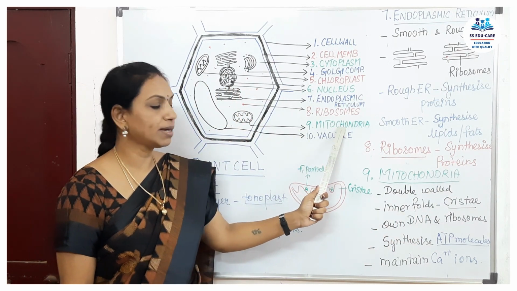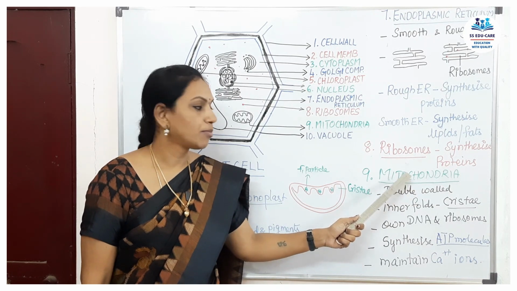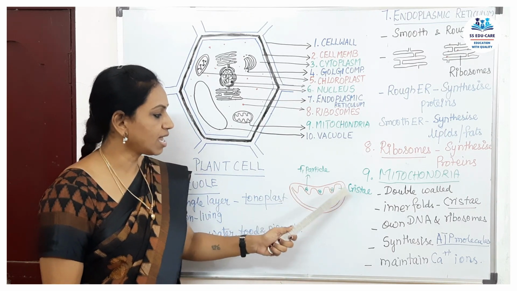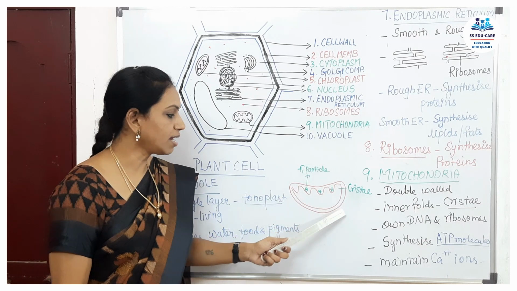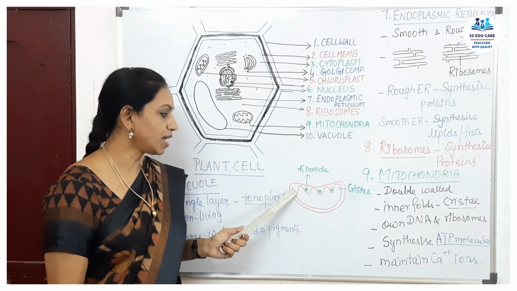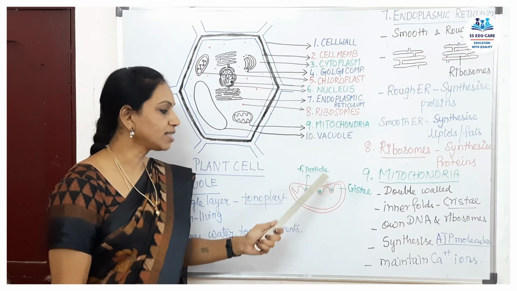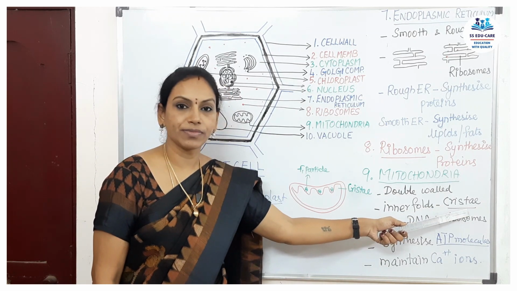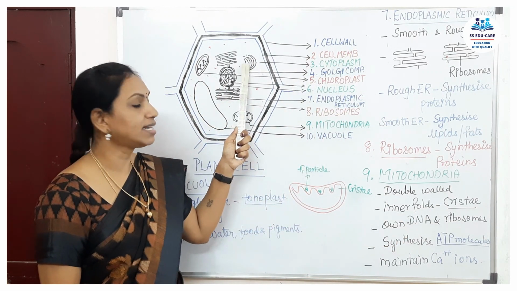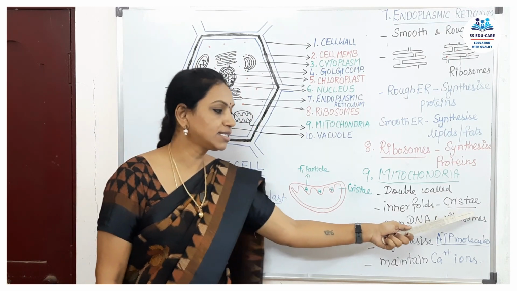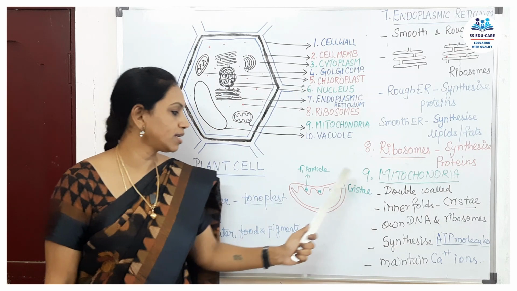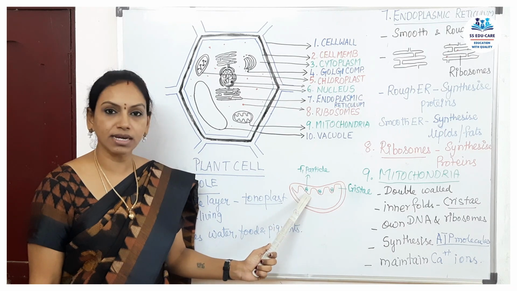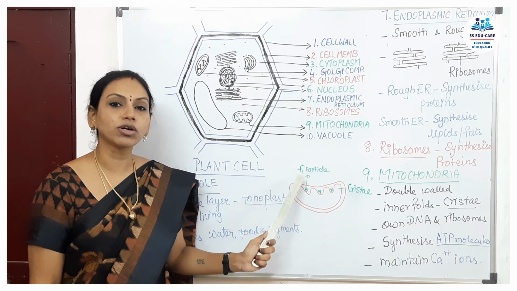The next, ninth important part is your mitochondria. Mitochondria is here. If you see, it has a double membrane. The outer membrane is continuous, whereas the inner membrane is folded inwards. That's why they are called inner folds. The inner folds are called cristae. The cristae of mitochondria have, I have noted it with green, F1 particles, or you can also call them oxysomes.